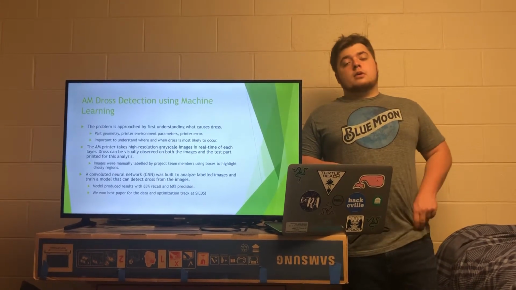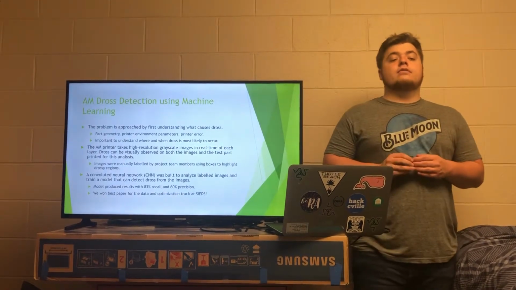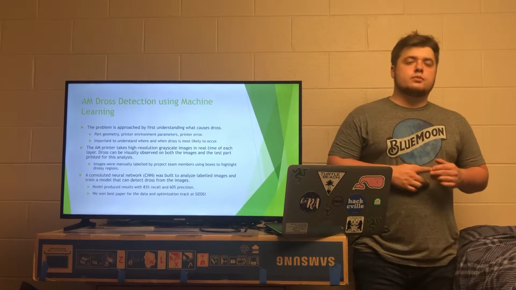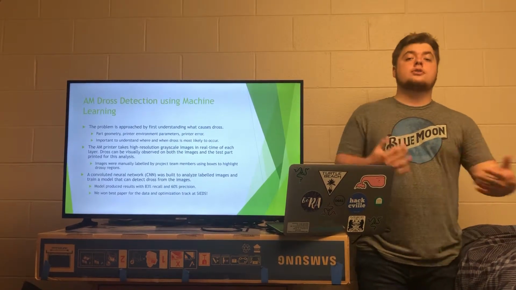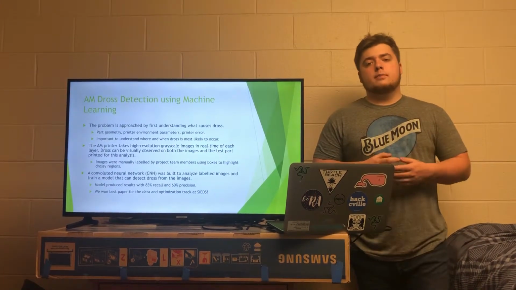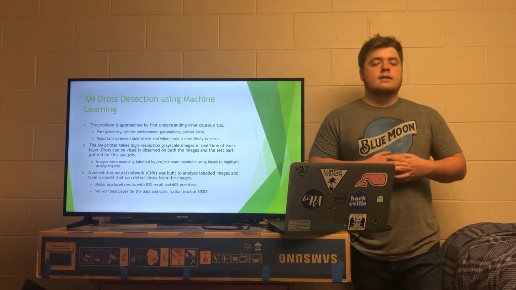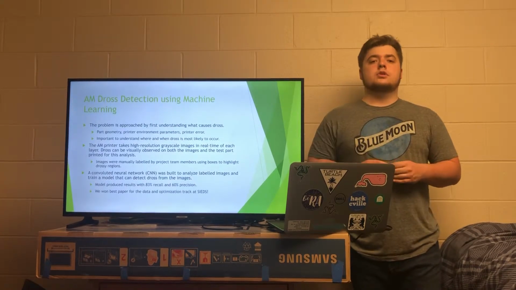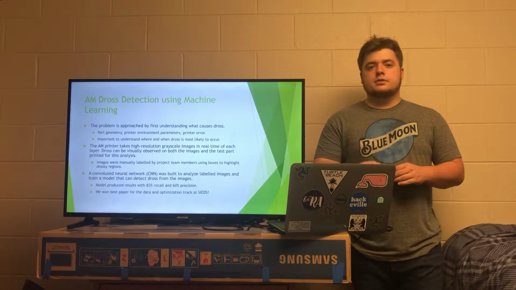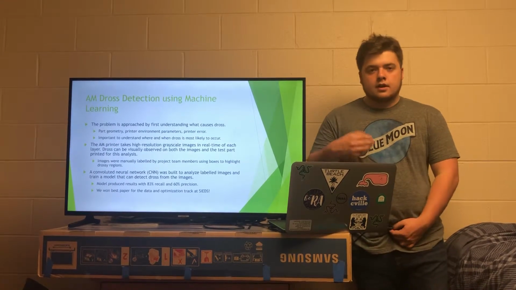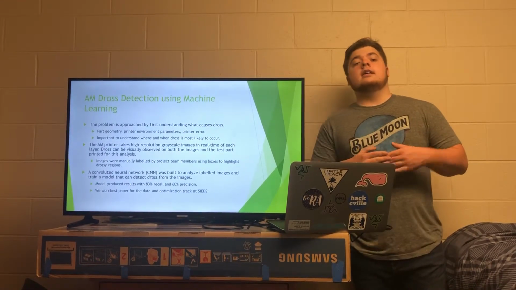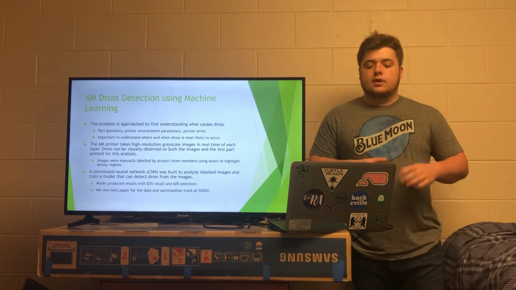So we first started the problem by printing out a part and figuring out what part geometry, environmental printing conditions, and printer errors cause the most dross. We were able to come up with a part that is extremely drossy, both visually and from the images we took of it, which allowed us to analyze various parts of the image and figure out what dross looks like in the image versus on the part.